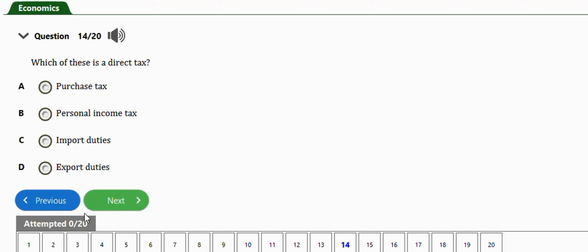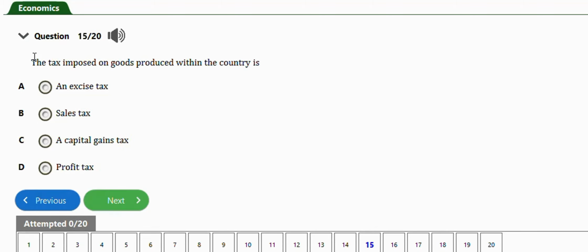Okay, very important. Next question is this one. It says the tax imposed on goods produced within the country is excise tax. Okay, option A, an excise tax. Next question is this one. It says which of the following is an indirect tax? So a typical example of an indirect tax is your sales tax. Okay, option C. So that's the answer to this question.